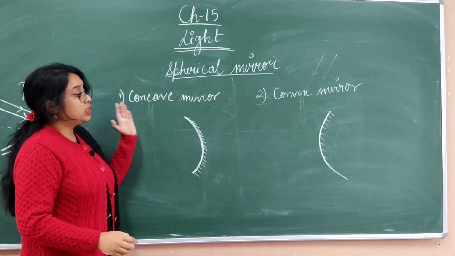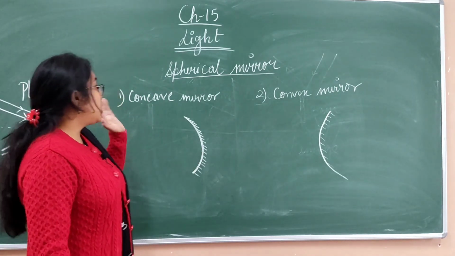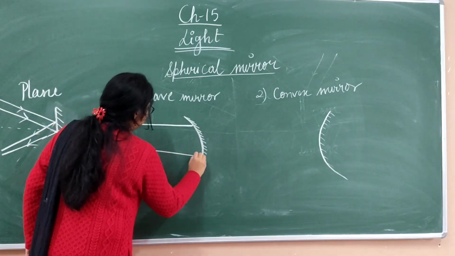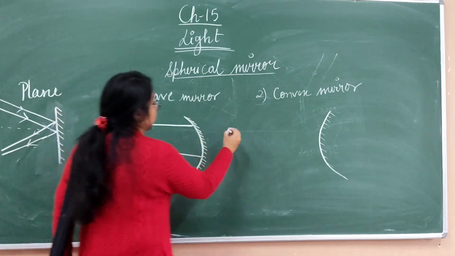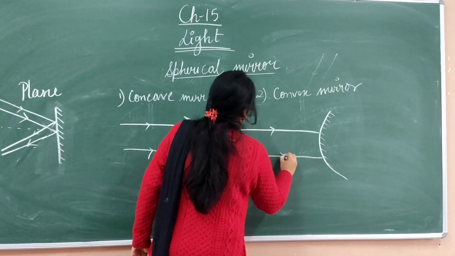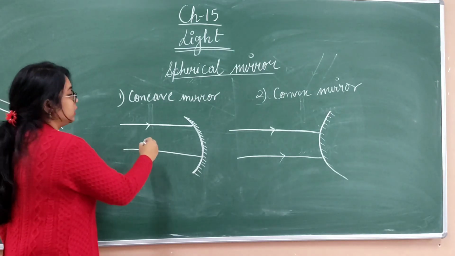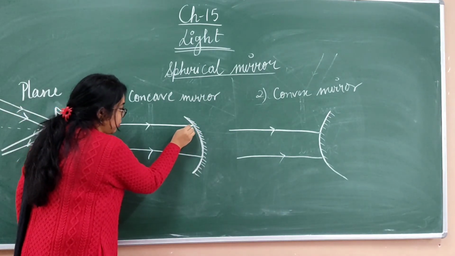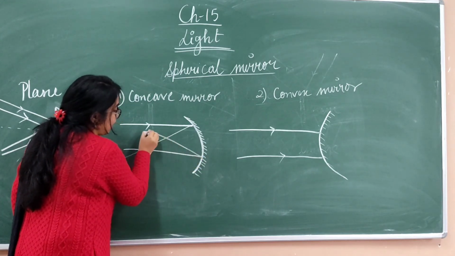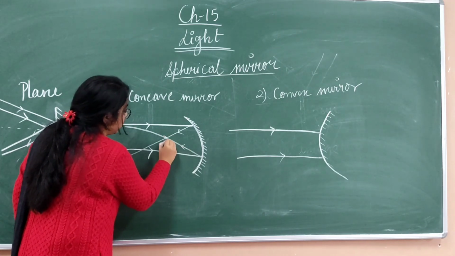Now let us know how the image is formed or how the light is reflected when it falls over a concave mirror. Suppose these are the two rays of light. Let's draw here. Now what happens in case of a concave mirror? The light gets reflected, and the reflected light meets at a point which is known as focus.